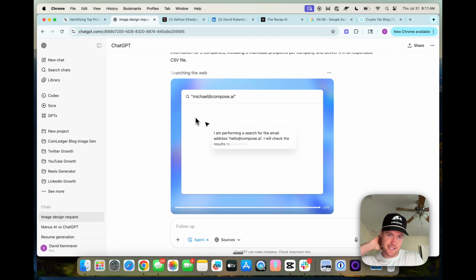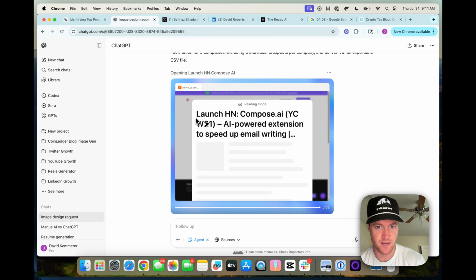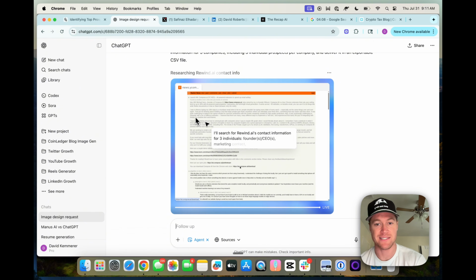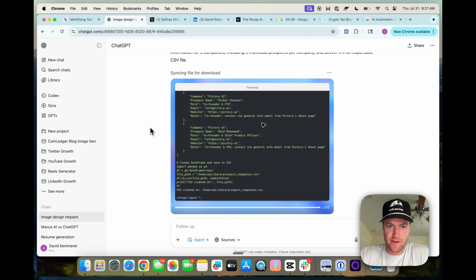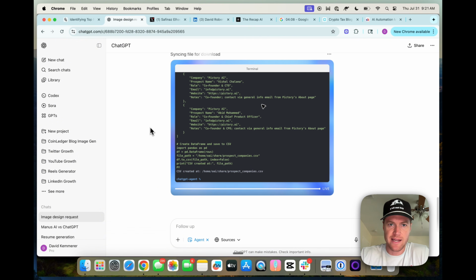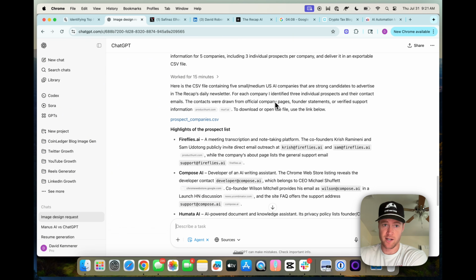All right, looks like it's on to the next company now, Compose.ai. So far, this is impressive, though. These companies actually do look like more likely candidates for advertising, at least in my view. So we'll see what it finishes with. All right, it looks like it has gathered all of the information and is now preparing the CSV file. All right, here we go. Took 15 minutes. Here's the CSV file containing 5 small and medium US AI companies that are strong candidates to advertise in the Recaps daily newsletter.